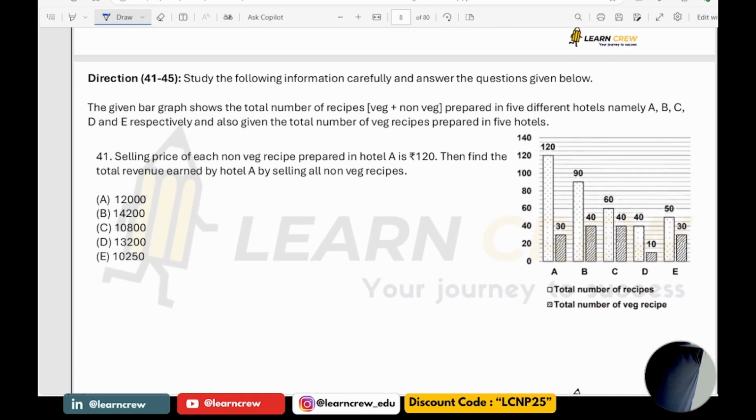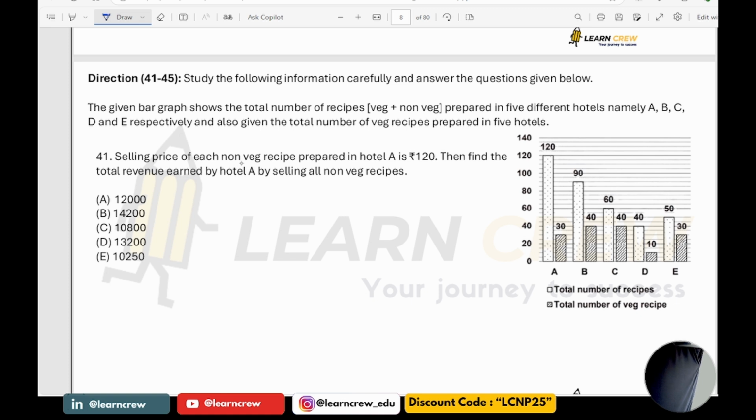Now next one. Again one more DI you have based on bar graph. So here the given bar graph shows the total number of recipes, veg and non-veg, prepared in 5 different hotels, namely A, B, C, D and E respectively, and also given the total number of veg receipts prepared in 5 hotels.